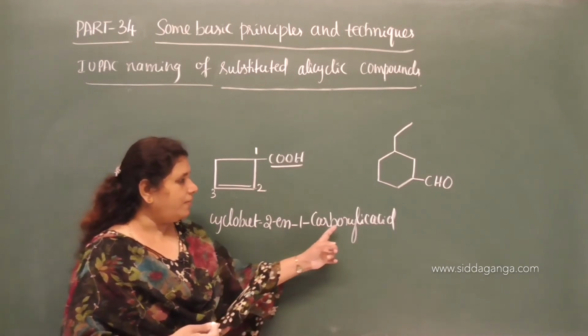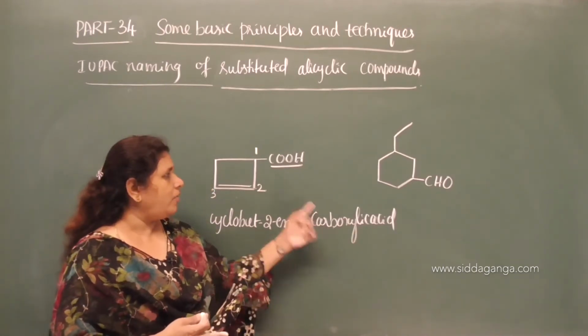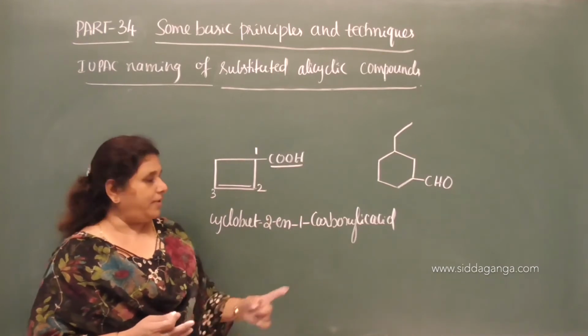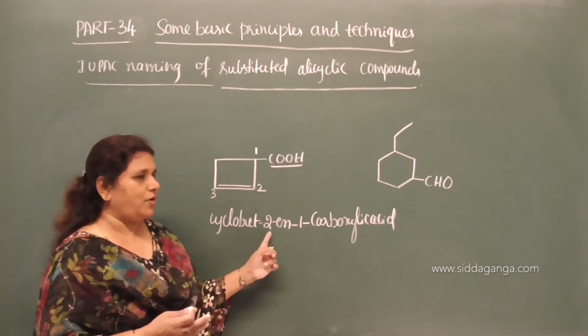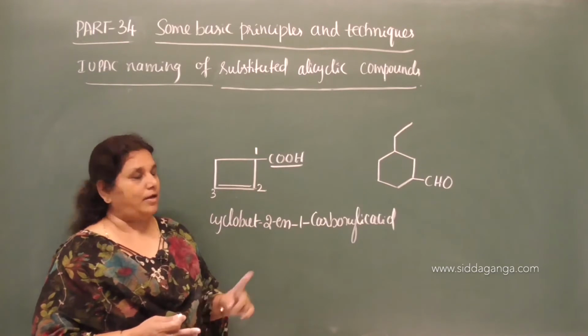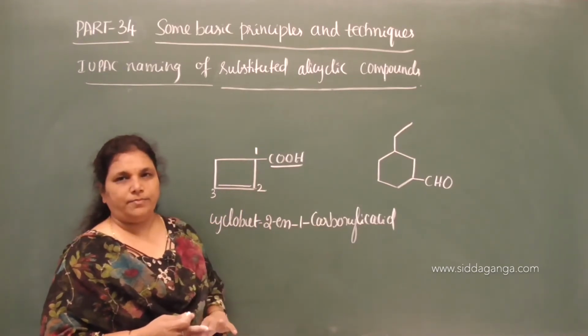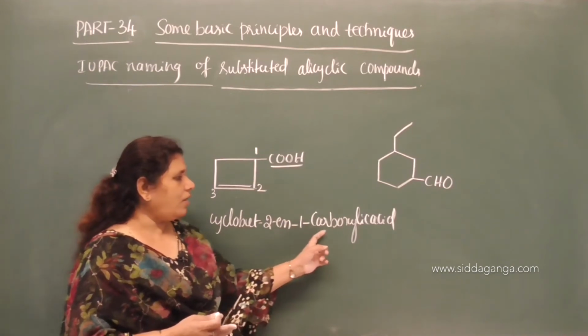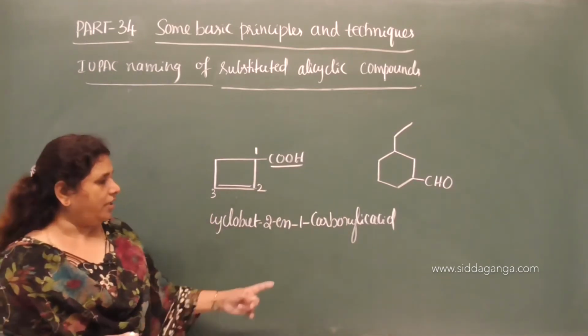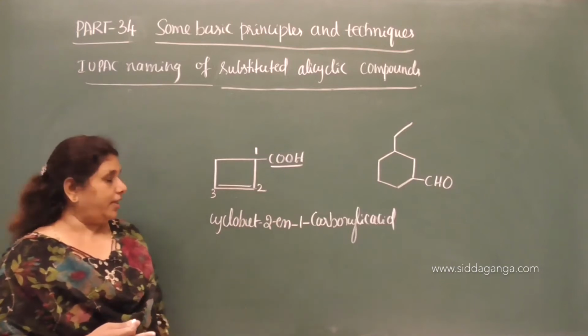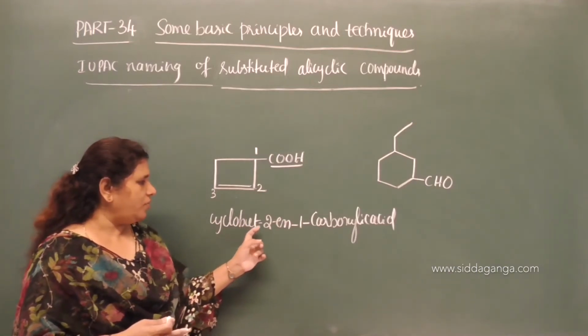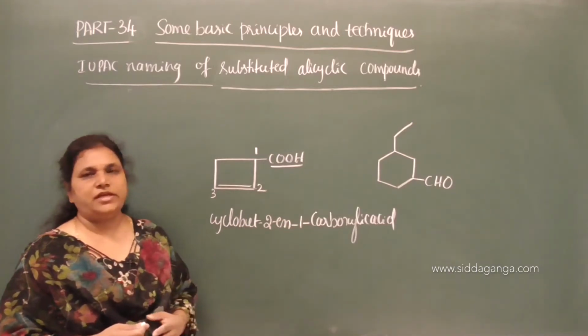If you write carboxylic acid, carbo indicates the presence of carbon. 1 carbon plus 4 carbon, the total number of carbon atoms in the compound is 5. It is there in the IUPAC name. So, therefore, 1-carboxylic acid, or else you can ignore the locant one. You can write it as cyclobut-2-ene carboxylic acid.